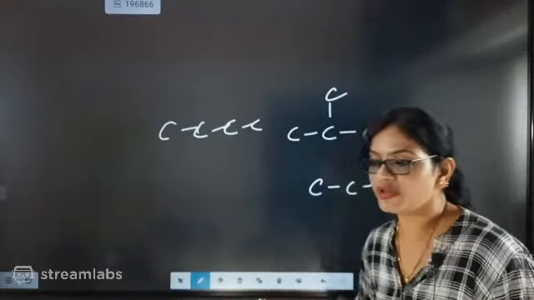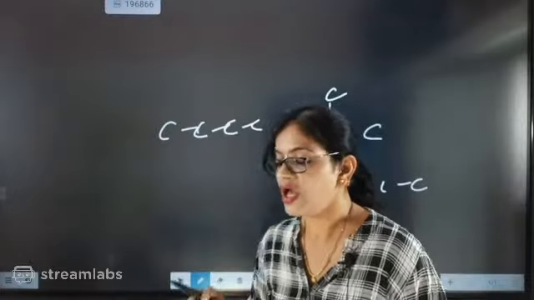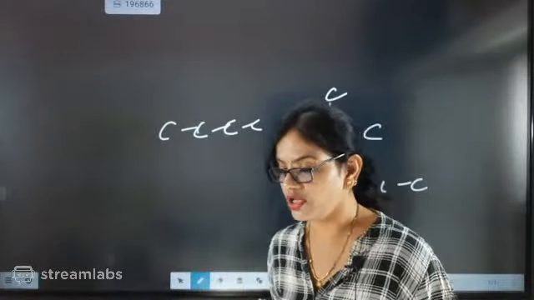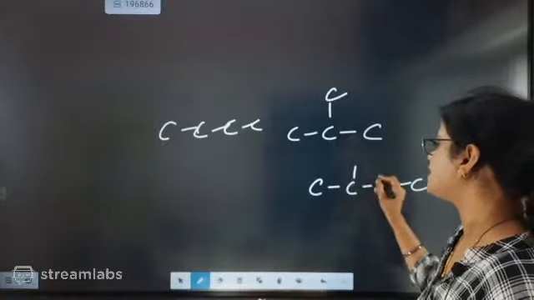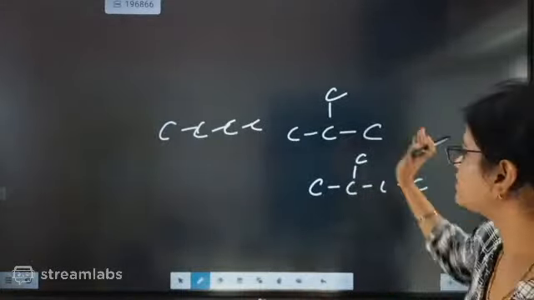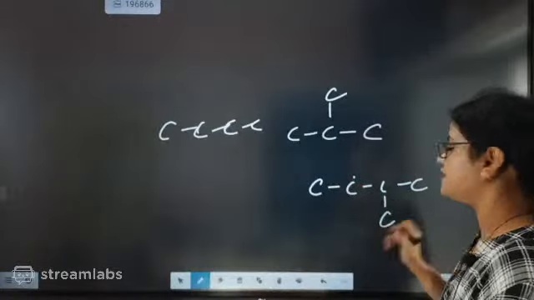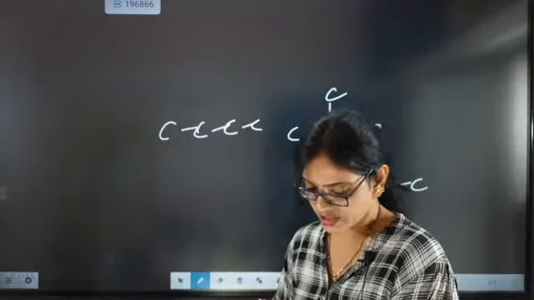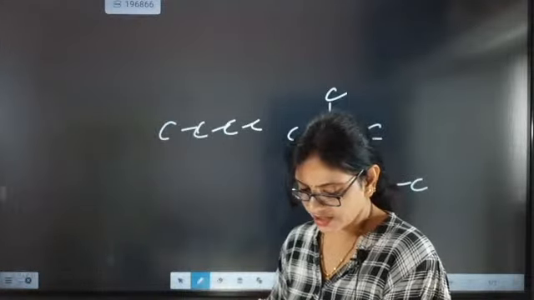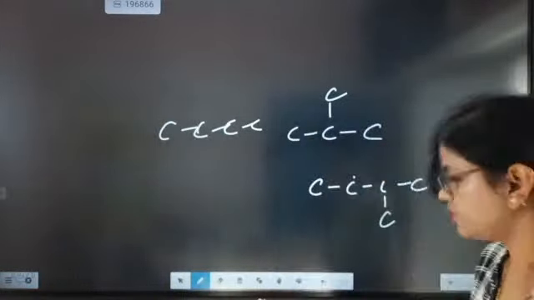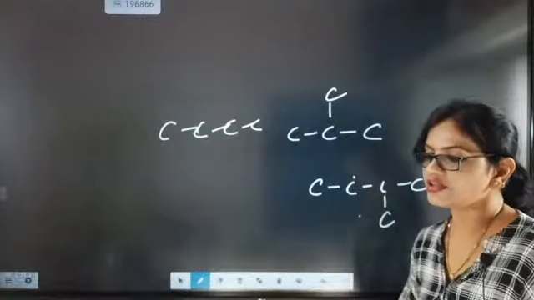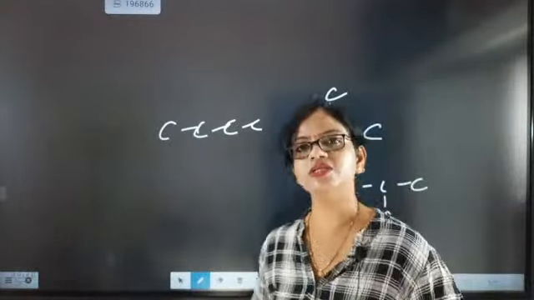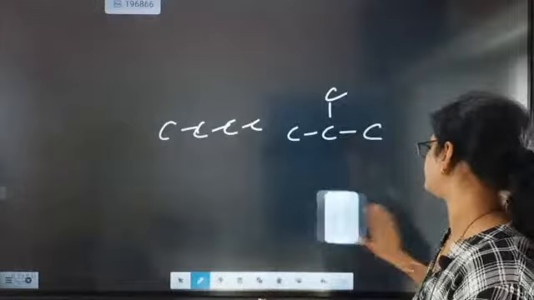If you see the previous classes that I have sent, I have taught normal, iso and neo. Very good, Kamya. Normal, iso, neo we have discussed, beta. In that you might have seen that whether you put 1 carbon here or put 1 carbon there, both the conditions are same only. 1 carbon either this side or that side, both conditions are same.